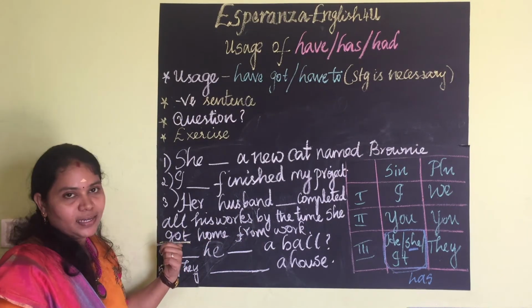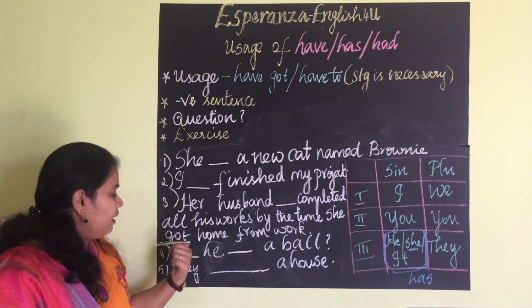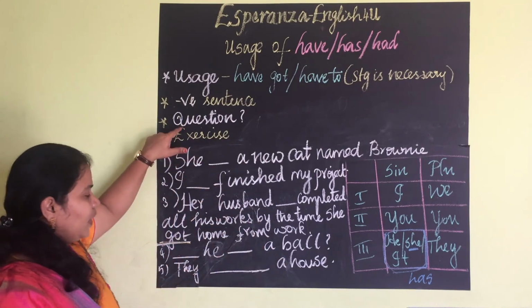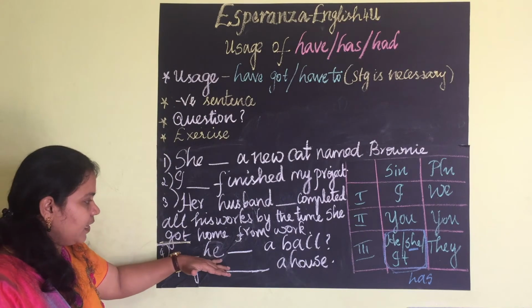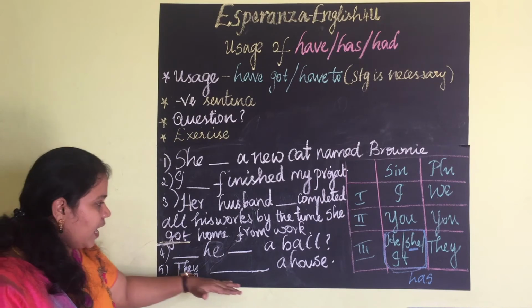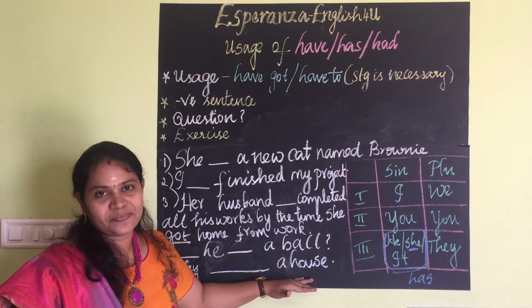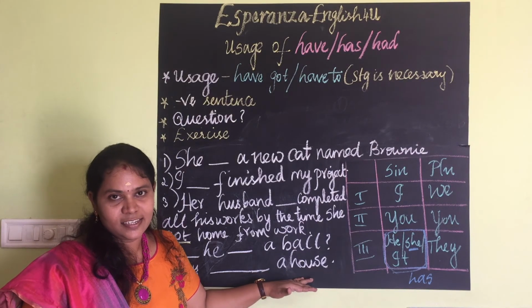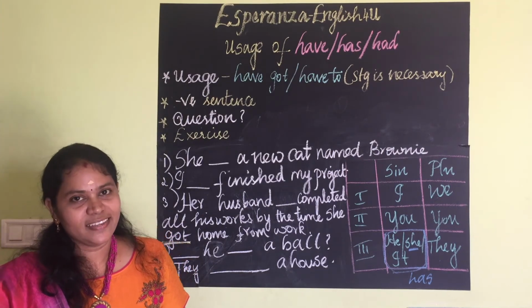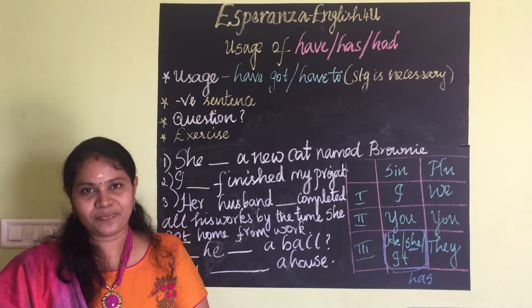So you already have a past tense in the sentence. The next, dash he dash a ball. Frame a question: dash he dash a ball. Then the fifth question, they dash a house. Just complete the answers. We will check and discuss the answers in the next session.